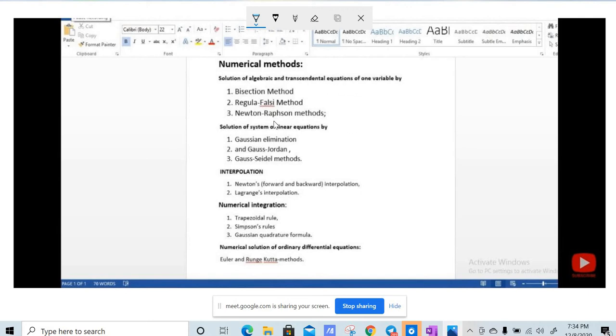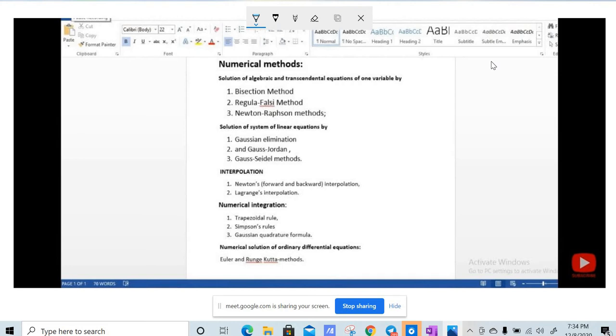Today we are going to complete the Newton-Raphson method, and this is one of the easiest methods when compared to bisection and Regula-Falsi. Here we don't need to draw any table. We have only one formula for the Newton-Raphson method, and if we know that formula we can easily do the sum. The order of convergence is very fast compared to bisection and Regula-Falsi.